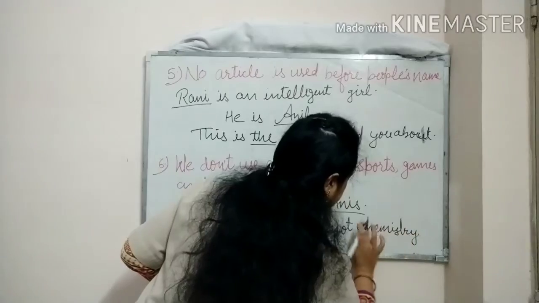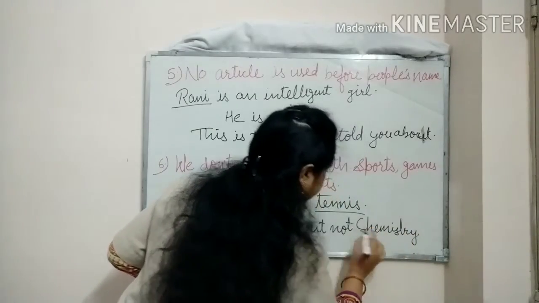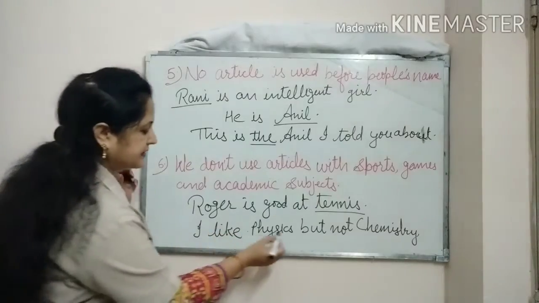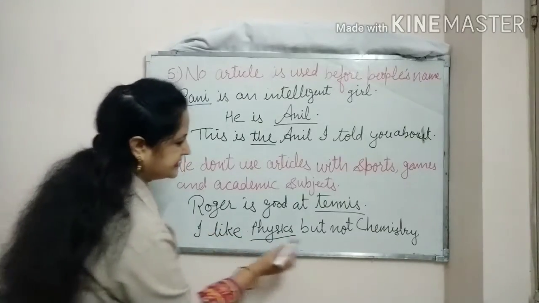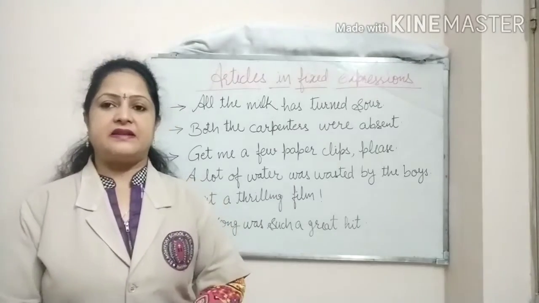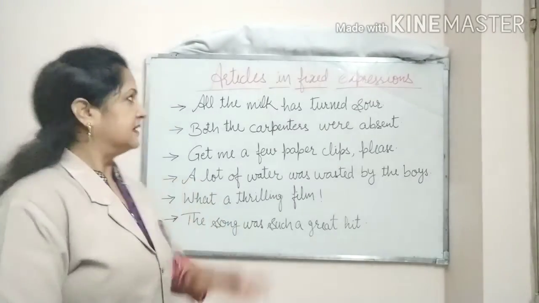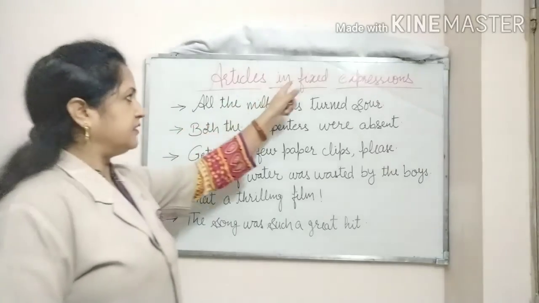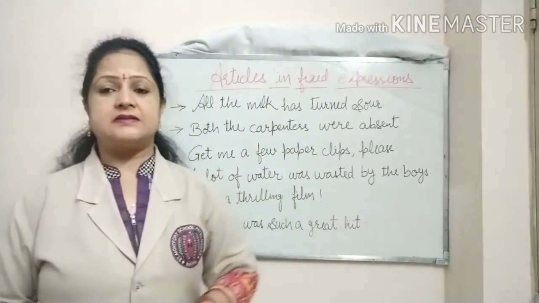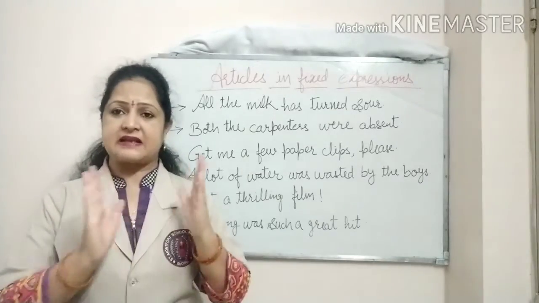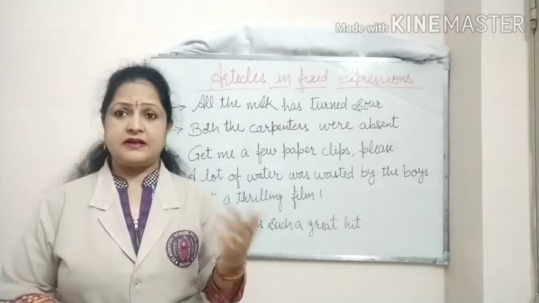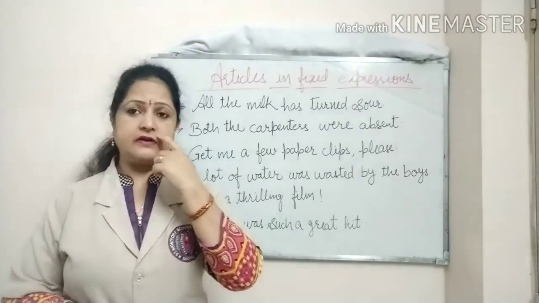So here again you can see that I have not used any article before writing the subject names of physics and chemistry. Our next topic is articles in fixed expressions. So there are some common fixed expressions that contain articles. So let's talk about these fixed expressions.